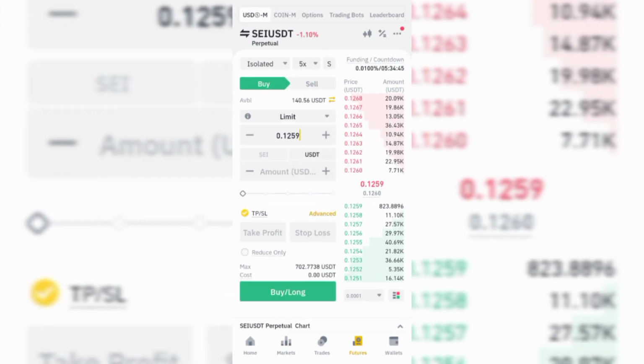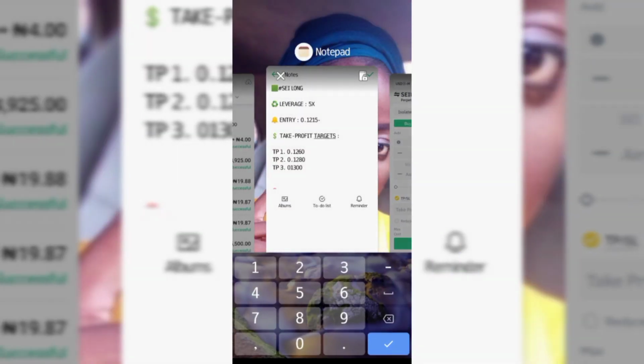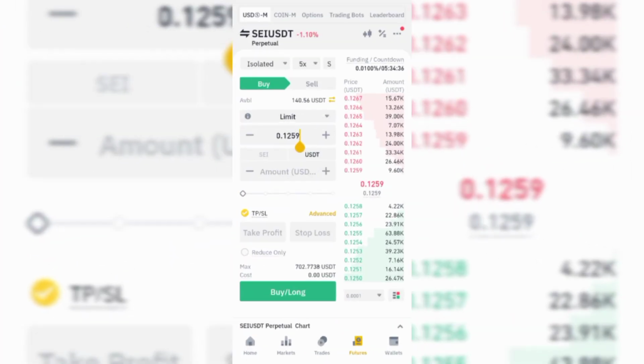So let's see that had it been we wanted to go for that trade, I will be in profit now. So this is limit. If you want to set it around that price, around this price 0.1215, you just set your limit at 0.1215. You enter the amount you want to use, you see it here, it is $70. If it is $35 that I want to use, I'm going to put it here. Remember, it is still isolated. The last time I traded this particular coin, it is isolated. I always stick with isolated.